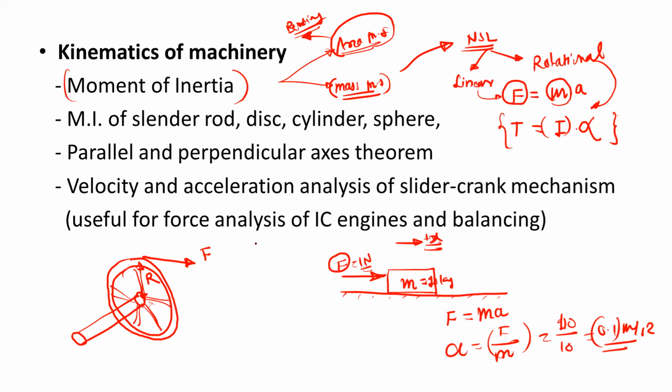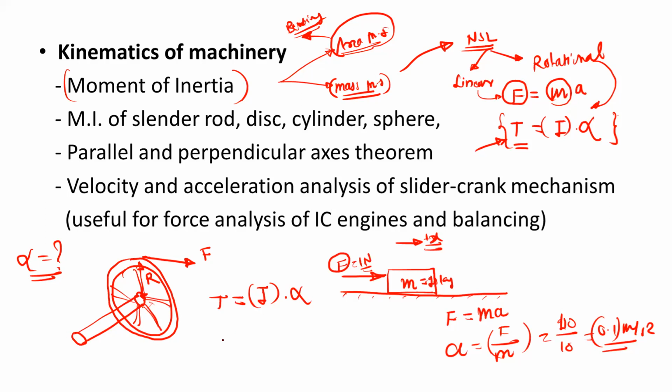We can calculate this using this formula, the physical significance of Newton's second law. Torque is equal to mass moment of inertia into angular acceleration. So we can write T is equal to I alpha, where I is the mass moment of inertia. Here we want to calculate the angular acceleration.